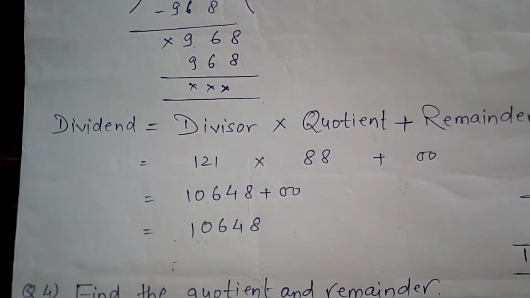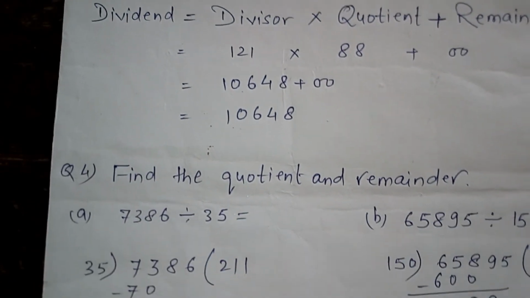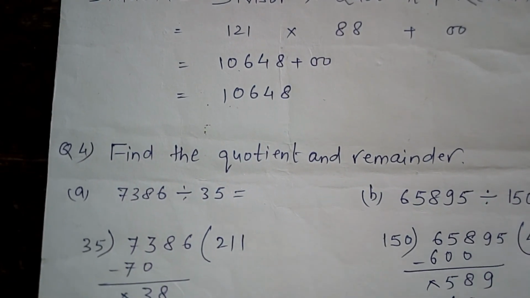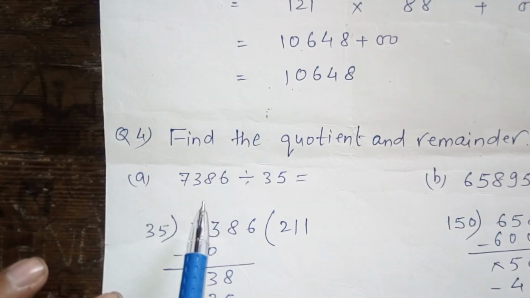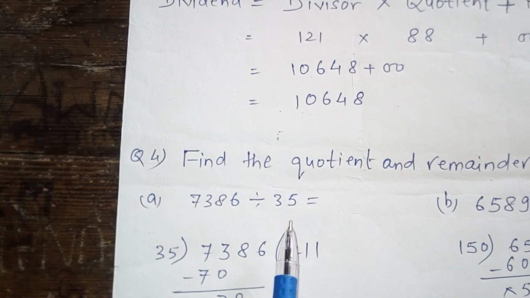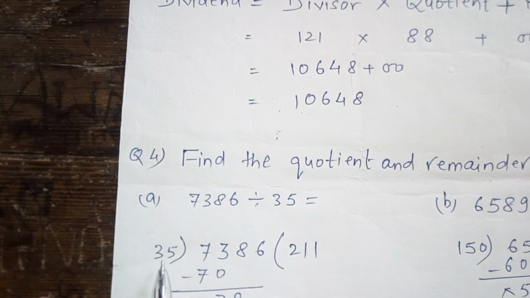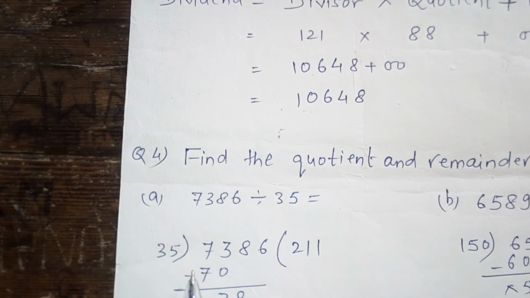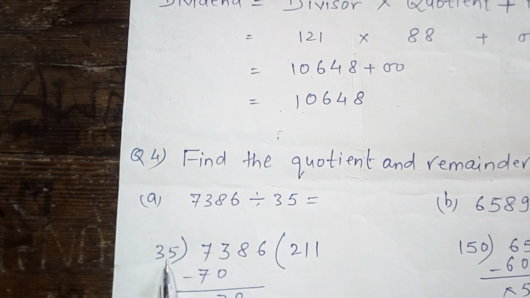Okay. I have one more question. Find the quotient and remainder. 7,386 divided by 35. So what we will do? 7,386 is the dividend and 35 is the divisor. According to multiplication, 35 2s are 70. 3 minus 0, 3. 7 minus 7, 0. Now we can note down the next number 8. 35 1 is 35. 8 minus 5, 3. 3 minus 3, 0.